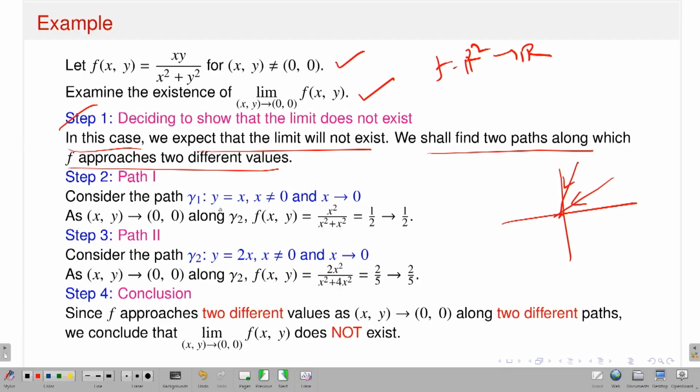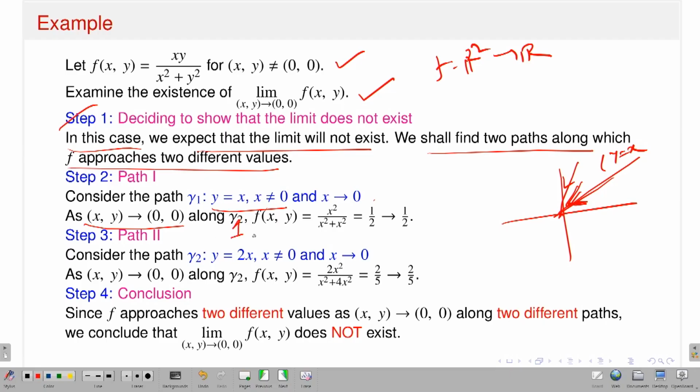So what am I doing? Take y is equal to x, x non-zero. So I am approaching 0 in this direction, y is equal to x. If I approach in this direction, let's see what value the function approaches. This is my gamma 1, the path y is equal to x, x non-zero, and x approaches 0. In that case, if x approaches 0, then (x,y) approaches (0,0) along gamma 1. Okay, so then what will happen?